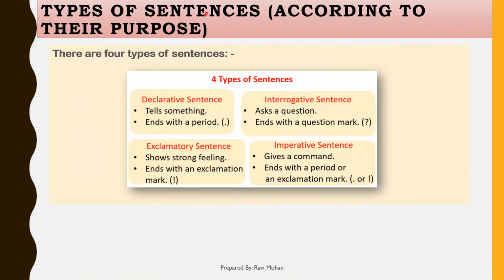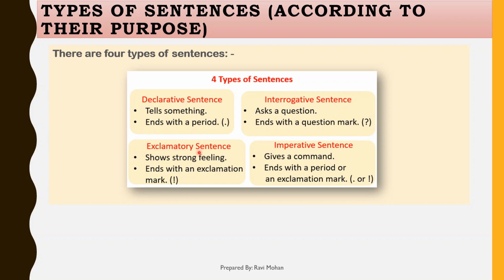Next is the types of sentences according to their purpose. There are 4 types of sentences. First one is the declarative sentence. These sentences are used to tell about something and they always end with the full stop. Next is the interrogative sentences. These types of sentences use the question words like what, where, how, and they always end with the question mark.